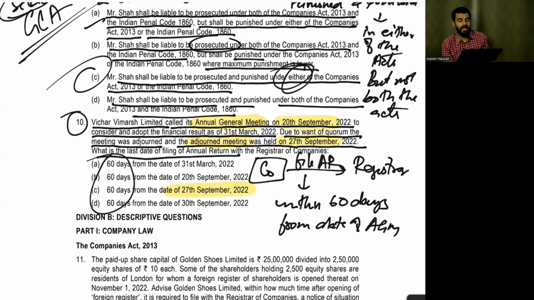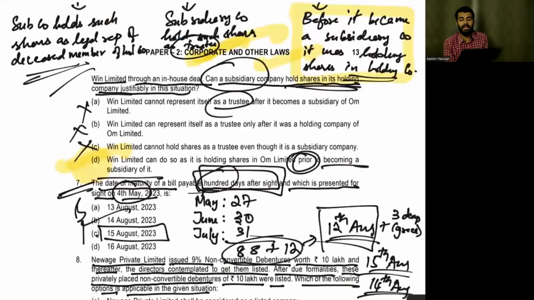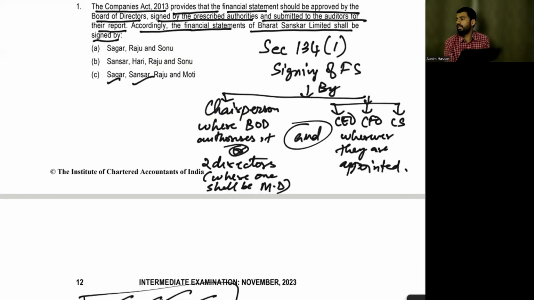So we have done a revision of the MCQs of RTP, and in the next part you will see the descriptive also. Why have I revised the provisions?